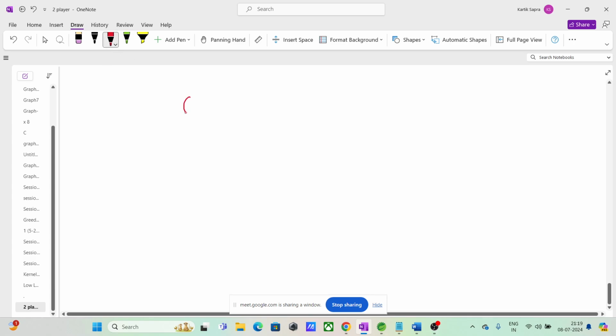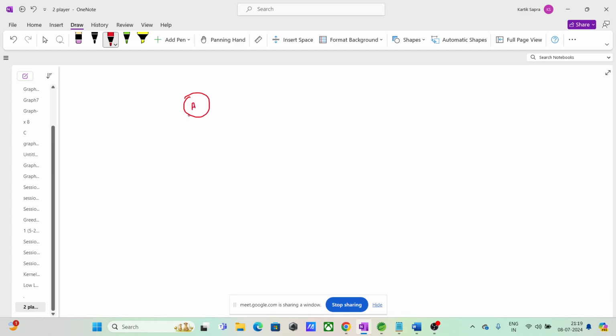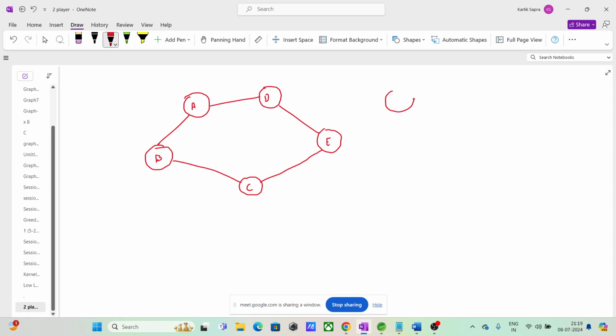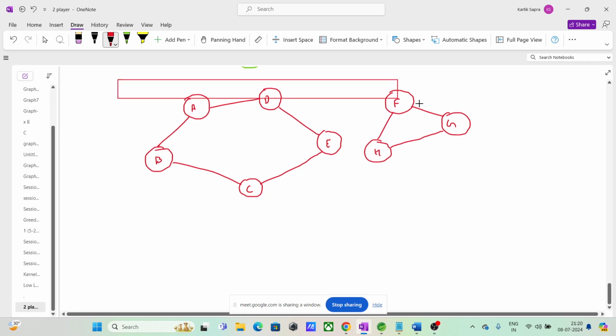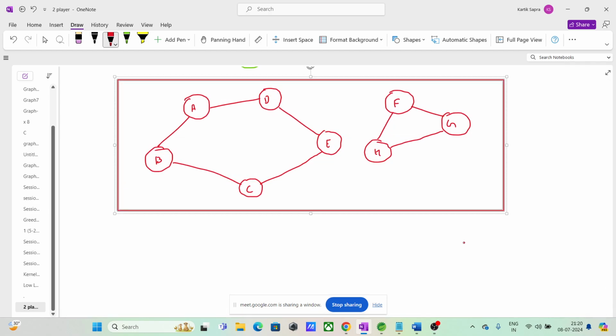So we have A, we have B, we have C, we have D, E, F, G, and H. Guys, is this graph a connected graph or an unconnected graph, and why?